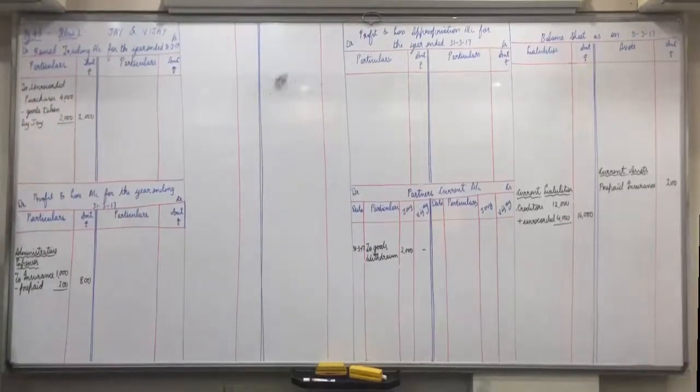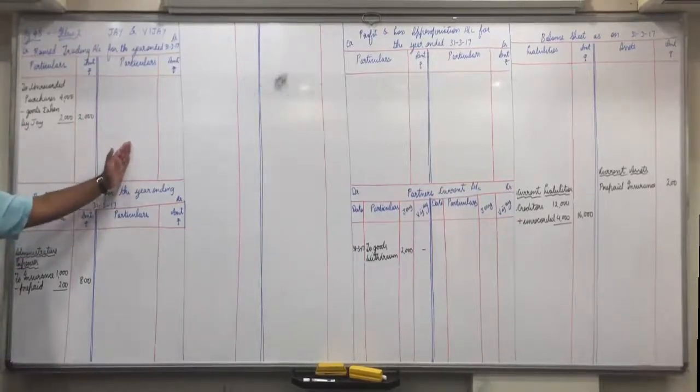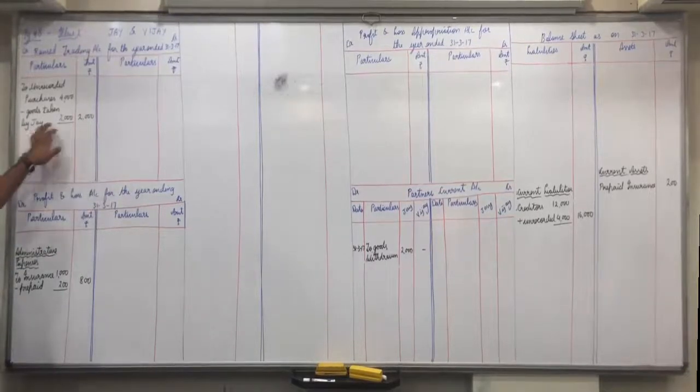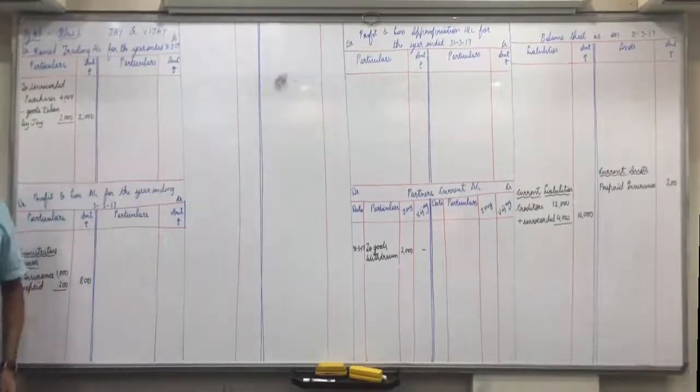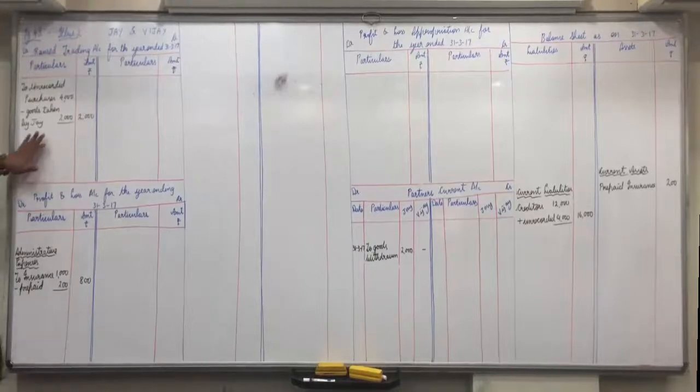So outer column 2,000. Even if this unrecorded purchase was not given in adjustment, then as we studied last year, minus means write it on the opposite side. Then we would have recorded this goods taken by Jai on credit side, by goods taken by Jai 2,000. Is everyone of you clear with it? If there were no unrecorded purchases in adjustments, then what would you have done with this goods taken? Recorded on credit side. Okay.